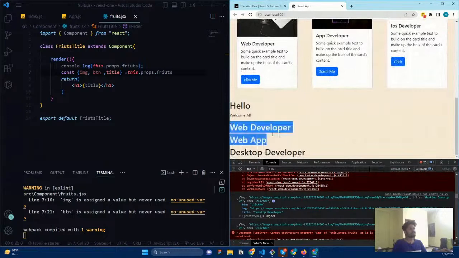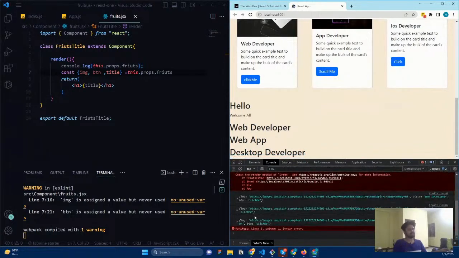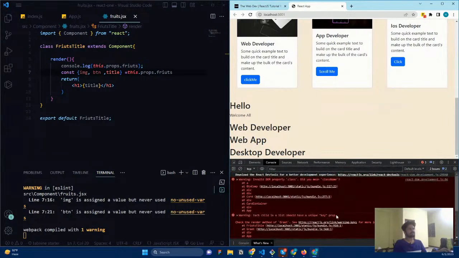Well, we are getting the web app, desktop developer, and everything. And now I just clear the console and refresh it. Probably we get an error. So that's why we are seeing this. What the error that we get is, you can see this class name that is coming from a different component. Don't worry about that different component that is giving that.